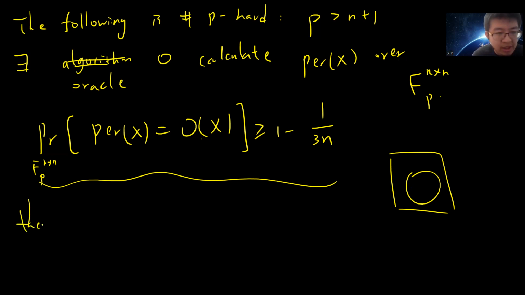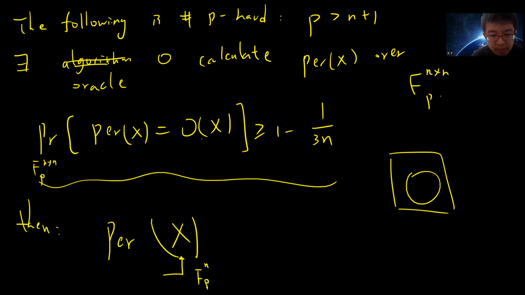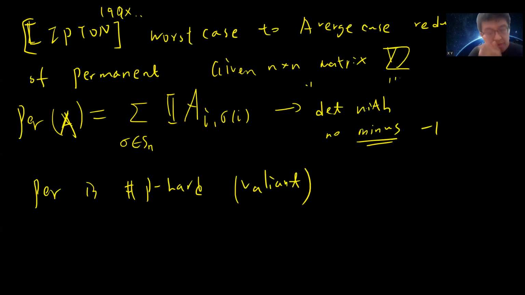Then you can run another algorithm that uses this oracle and computes any permanent. You can compute the permanent of any n by n matrix X over the prime field in BPP to the O, so a probabilistic Turing machine with access to this oracle. This is the proof.